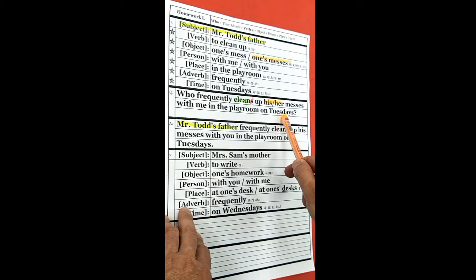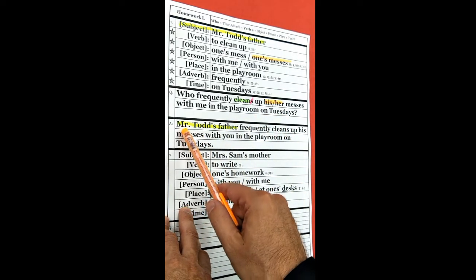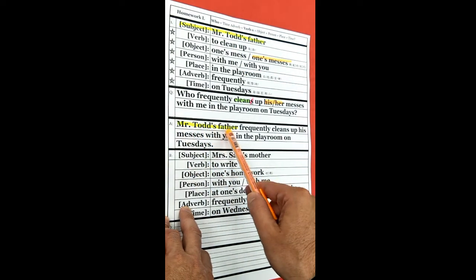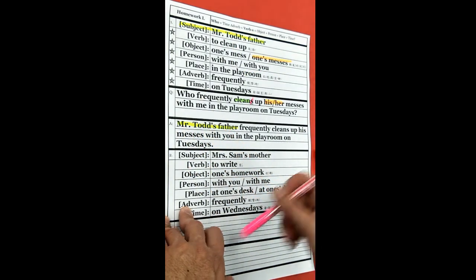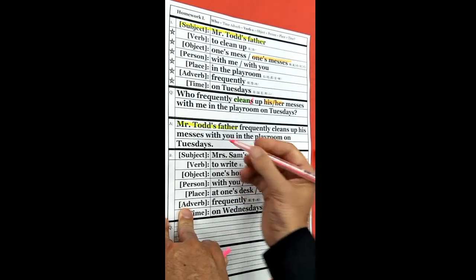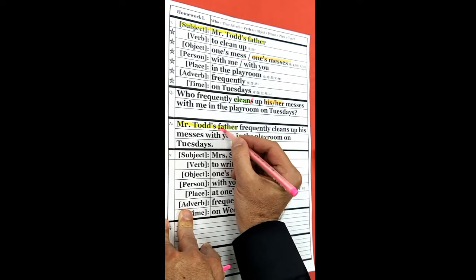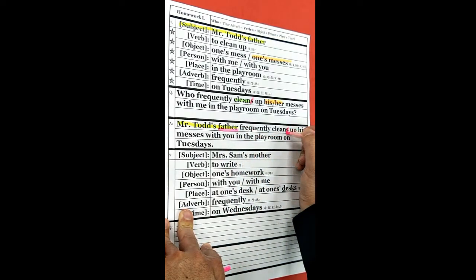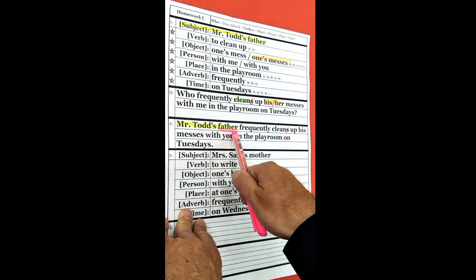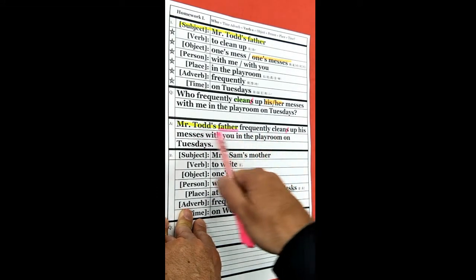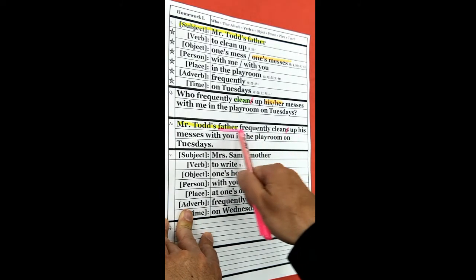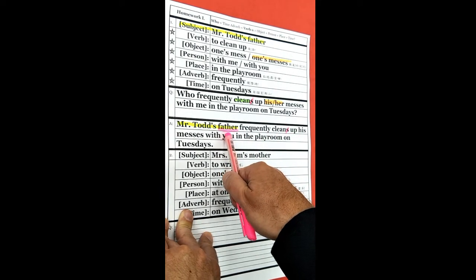The answer, remember, Mr. Todd's father is the answer. Okay, father. Mr. Todd is not important. What's important is father. Father is one man, so when we answer like a he, Mr. Todd's father, he, the verb needs an S. Mr. Todd's father frequently cleans up. Now we know the answer is father.